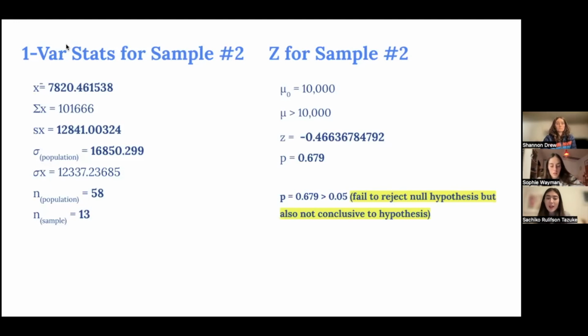And again, using the same standard deviation of the entire population, I used the Z formula to find the Z value of negative 0.466 with a p-value on the table from the textbook of 0.679.